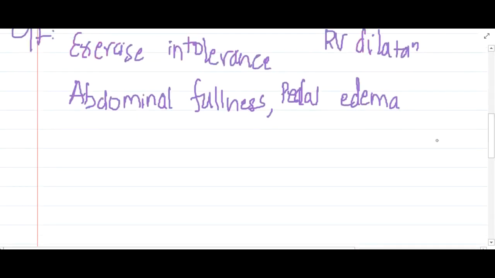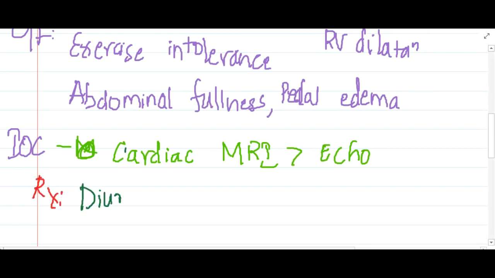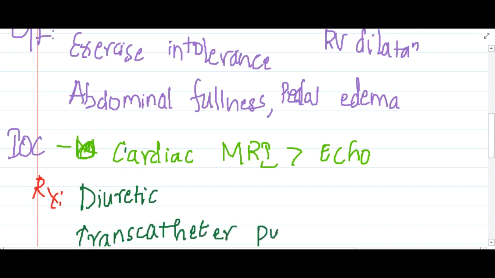And the investigation of choice of pulmonary regurgitation is cardiac MRI, which is more important when compared to echocardiography. Treatment is, you should put the patient on diuretics, and we can do pulmonary valve replacement, that is, transcatheter pulmonary valve replacement can be done.